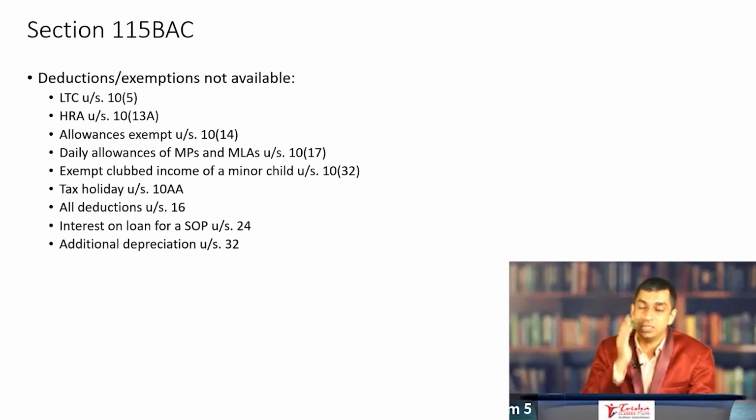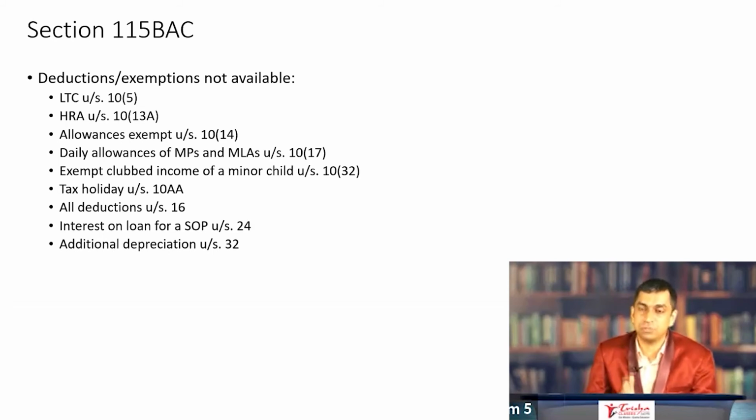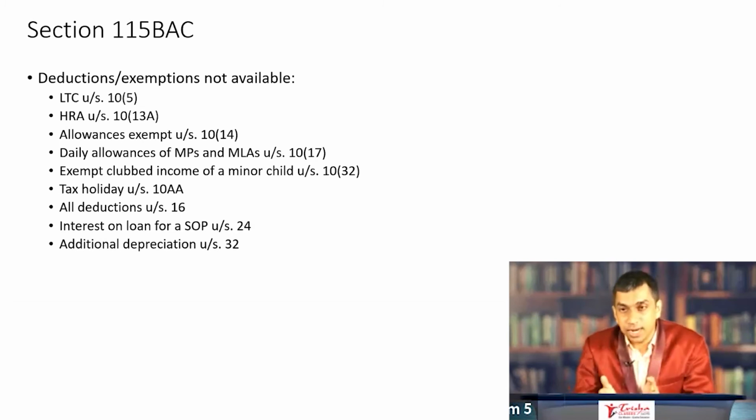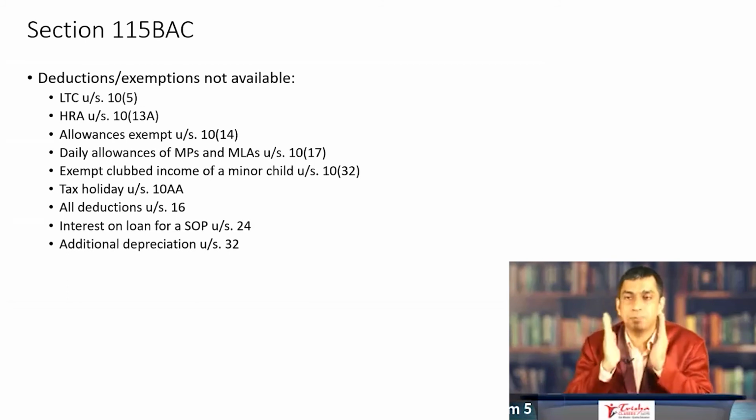This is the challenge for the CA student to remember 115BAC. Take it from me, 115BAC ranks as the number one amendment made by the Finance Act 2020, only from a CA student's point of view. By CA students, I mean not just the CA intermediate students, but also the CA final students. You should be clear about what exemptions are not available while calculating taxes under 115BAC. That should be 100% clear.